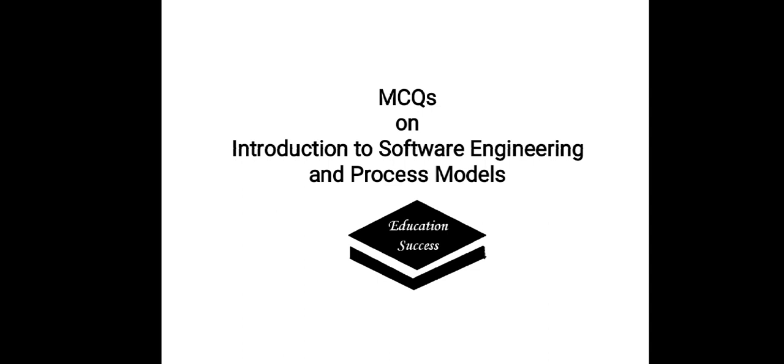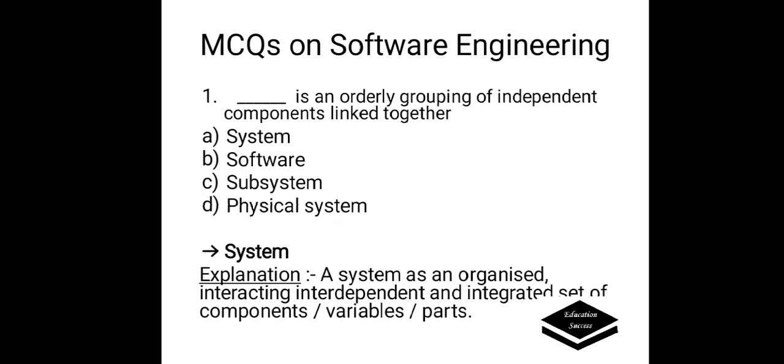Today we will discuss MCQs on Introduction to Software Engineering and Process Models. First question: dash is an orderly grouping of independent components linked together. Options are system, software, subsystem, physical system. Correct answer is system. Because a system is an organized, interacting, interdependent and integrated set of components or variables or parts.